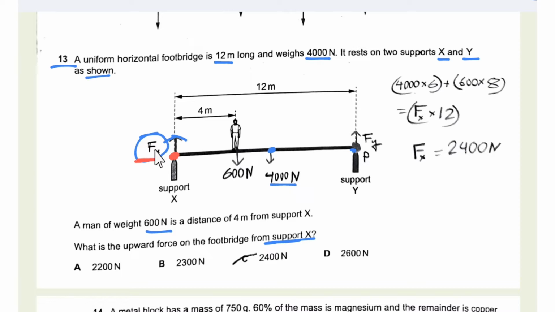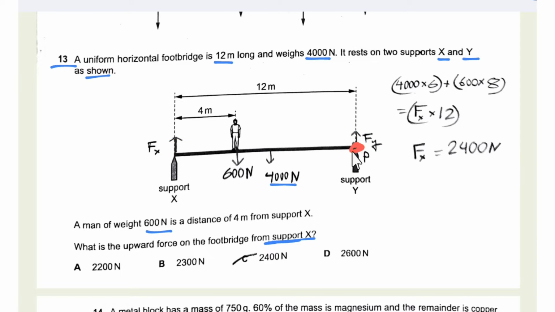But if we take the other point as a pivot, then Fy is unknown, and we cannot solve the equation because there are two unknowns, Fx and Fy. So this would be wrong.